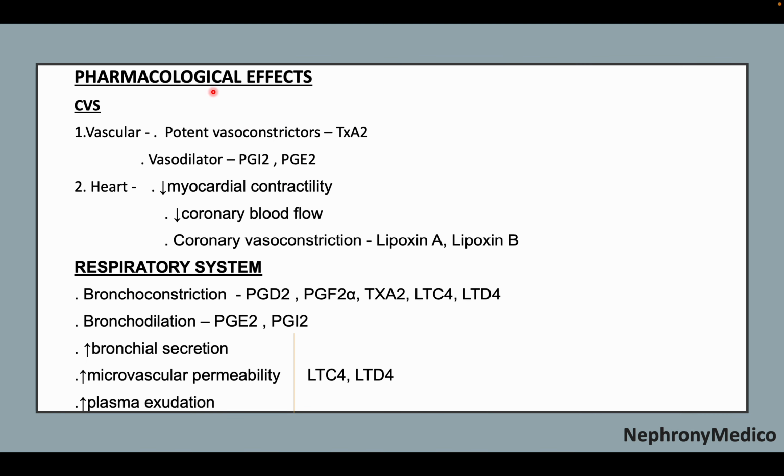Now, pharmacological effects. On the CVS, there are potent vasoconstrictors like thromboxane A2 and potent vasodilators like prostaglandin I2 and prostaglandin E2. On the heart, it reduces myocardial contractility and coronary blood flow. Coronary vasoconstriction is caused by lipoxin A and lipoxin B. On the respiratory system, bronchoconstriction is caused by prostaglandin D2, F2 alpha, thromboxane A2, LTC4 and LTD4. Bronchodilation is caused by prostaglandin E2 and I2. There is increased bronchial secretion and increased microvascular permeability by LTC4 and LTD4, and increased plasma exudation.